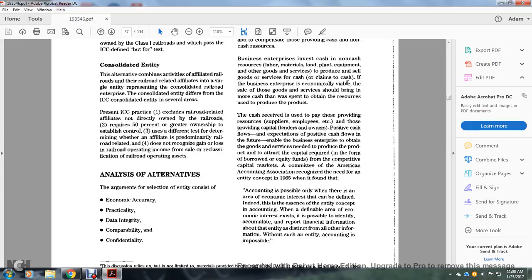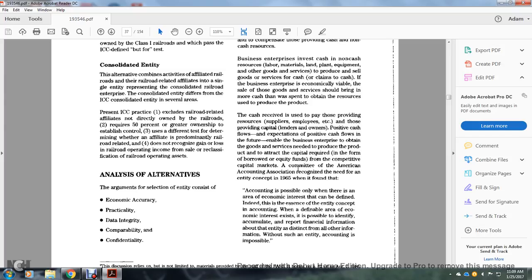The business enterprise is economically viable when the sale of goods and services brings in more cash than was spent obtaining the resources for producing the product. Cash received is used to pay the suppliers, employees, and others who provided resources, as well as the lenders and owners who provided capital. Positive expectations of future cash flow enable the business enterprise to obtain the goods and services needed to produce the product, and to attract capital in the form of borrowed and equity funds from competitive capital markets.